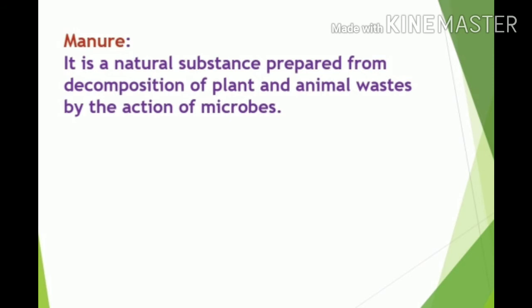Manure is a natural substance prepared from decomposition of plant and animal waste by the action of microbes. Normally manures are given to plants to enhance their growth, and there are several advantages with the help of manures.